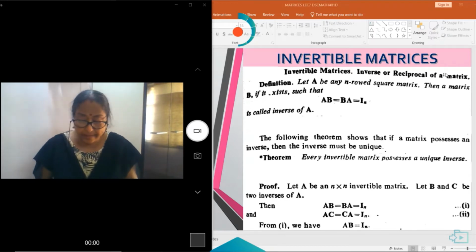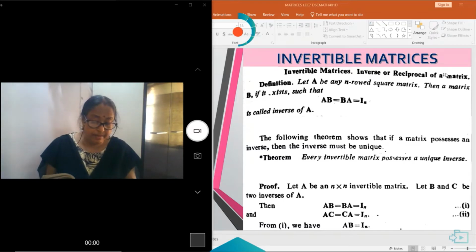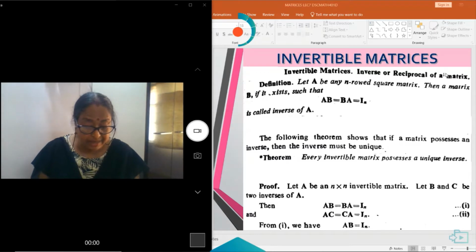Let A be any n cross n invertible matrix, and suppose B and C are two inverses of A. If B is the inverse of A, then AB is equal to BA is equal to IN according to the definition.